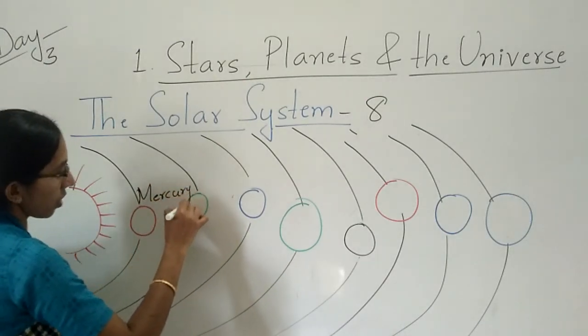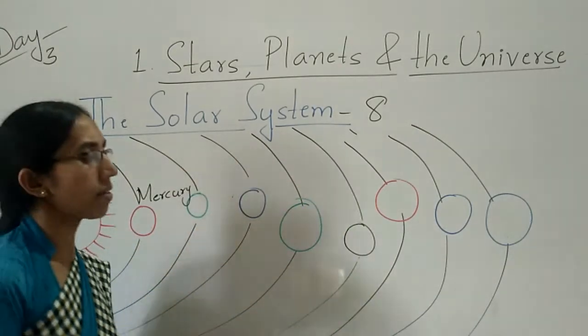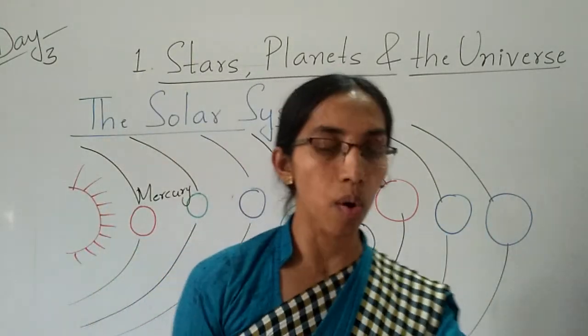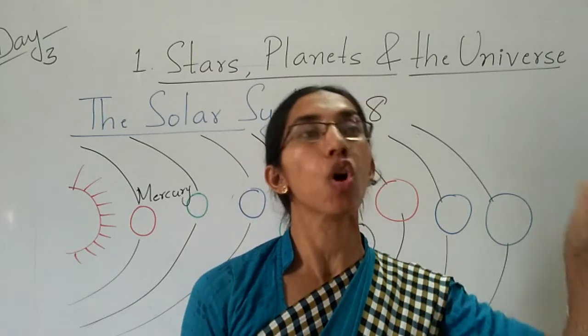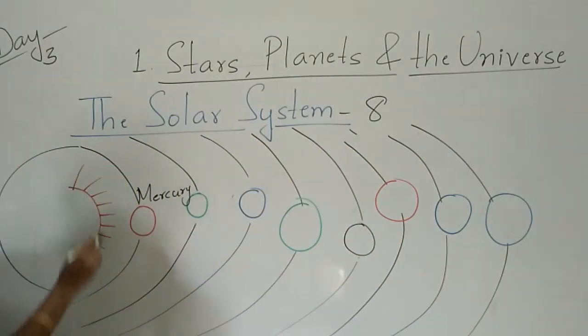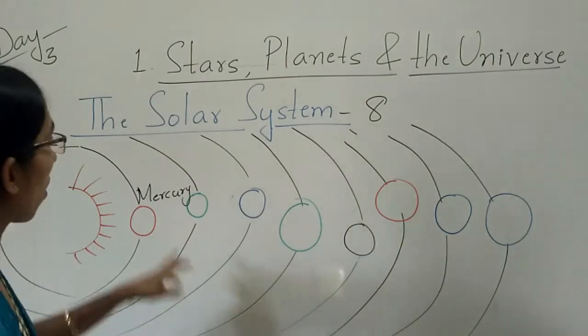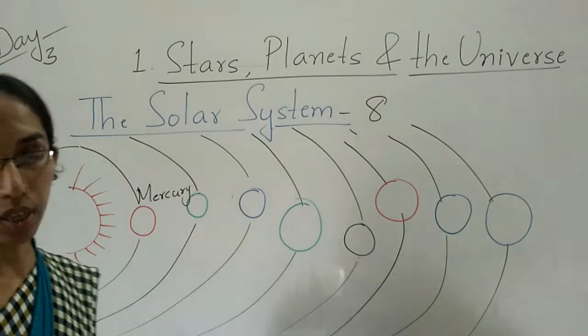Here you can see, children, all the planets are rotating around the sun in a fixed orbit. It is a fixed orbit for all the planets.